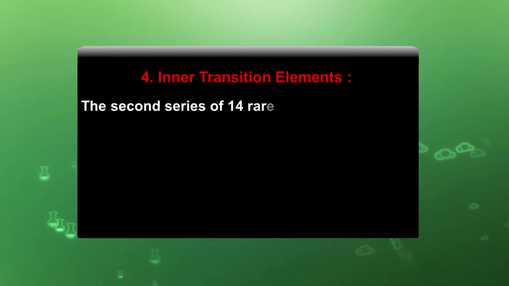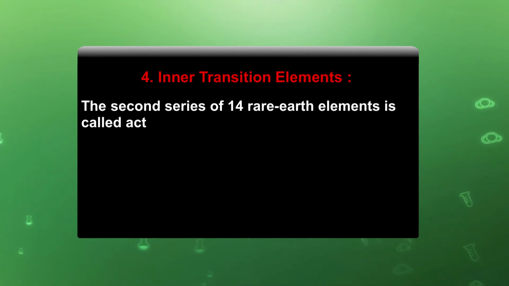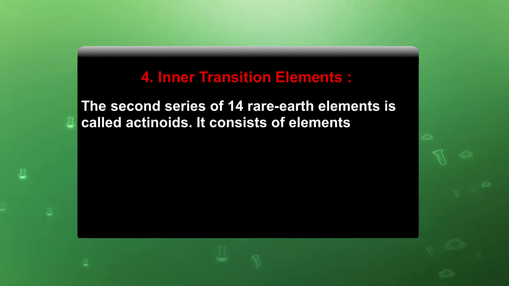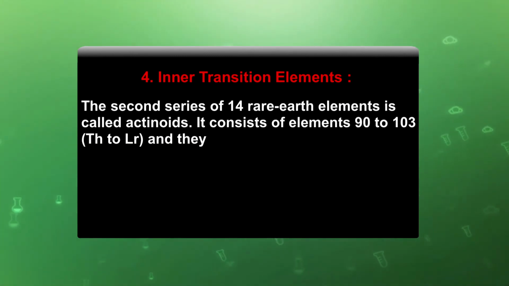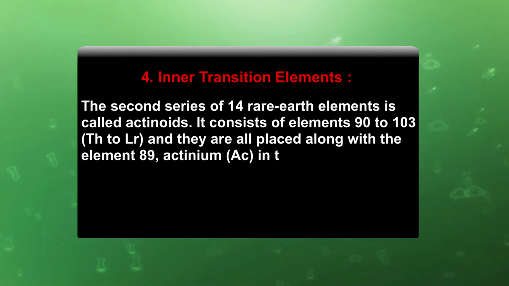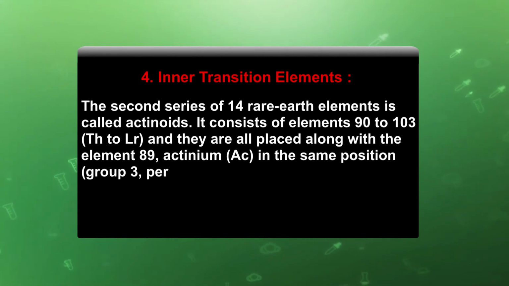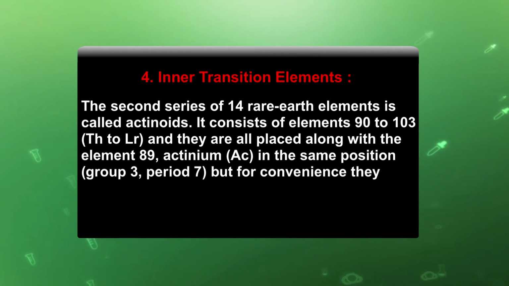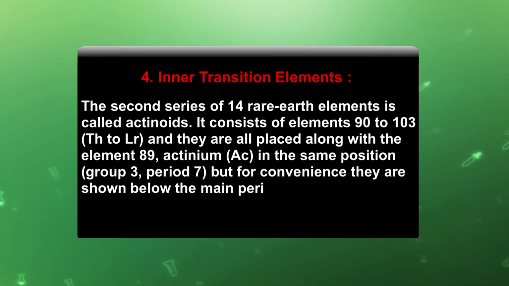The second series of 14 rare earth elements is called actinides. It consists of elements 90 to 103, that is thorium to lawrencium, and they are all placed along with element 89, actinium, that is Ac, in the same position, group 3, period 7, but for convenience they are shown below the main periodic table.